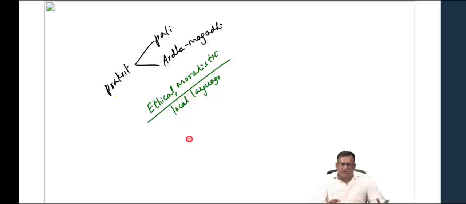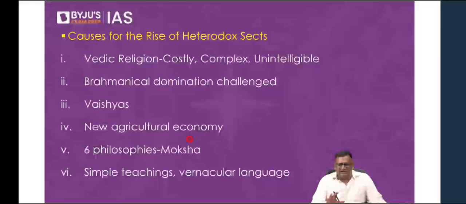Yes, did you understand? So that is called Ardha Magadhi. Prakrit has two dialects, Pali and Ardha Magadhi. Clear? Are you there with me? These are the various reasons for the rise of heterodox sects.